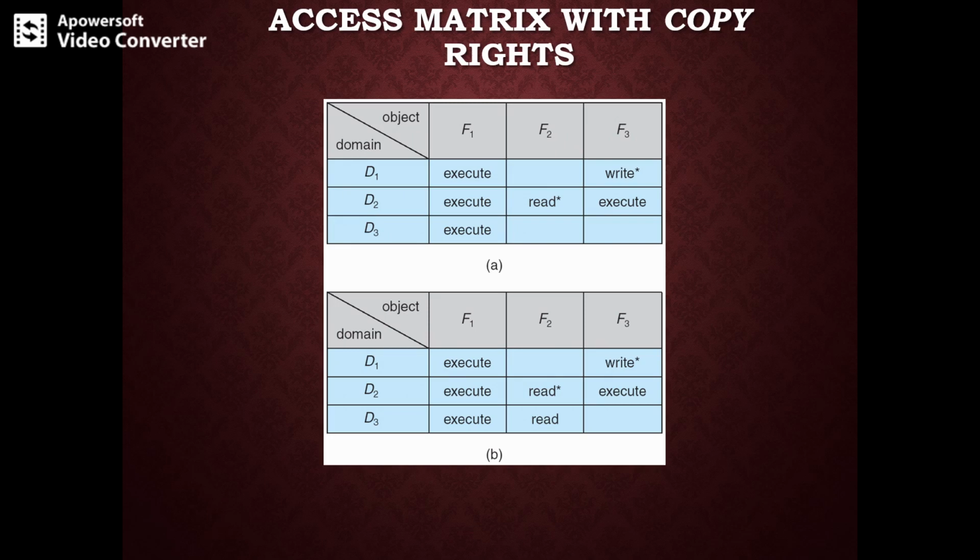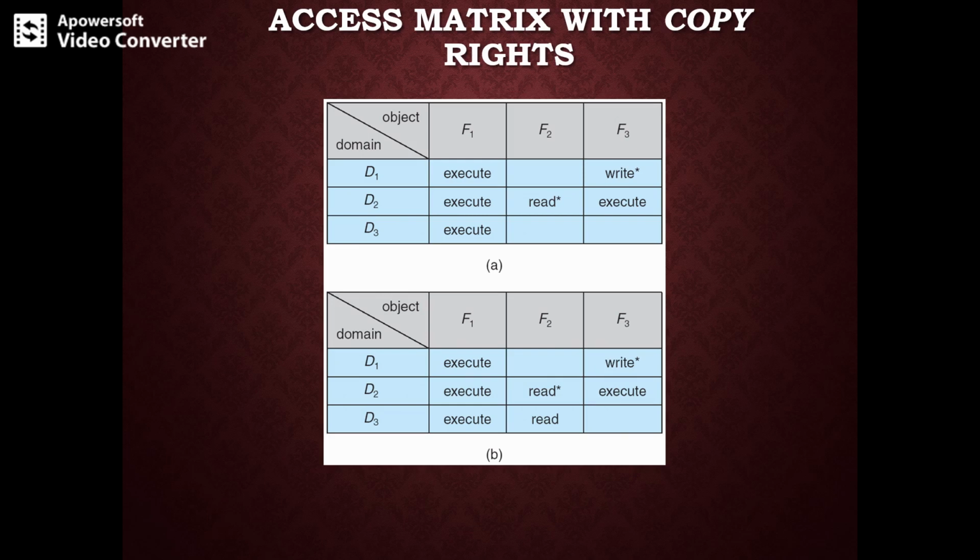You can see two variants, where the right is copied from access(i, j) to access(k, j). You can see the variations here, and the access matrix is modified in this version. Here you can see A and B versions. So the first version can be modified to the second version like this.